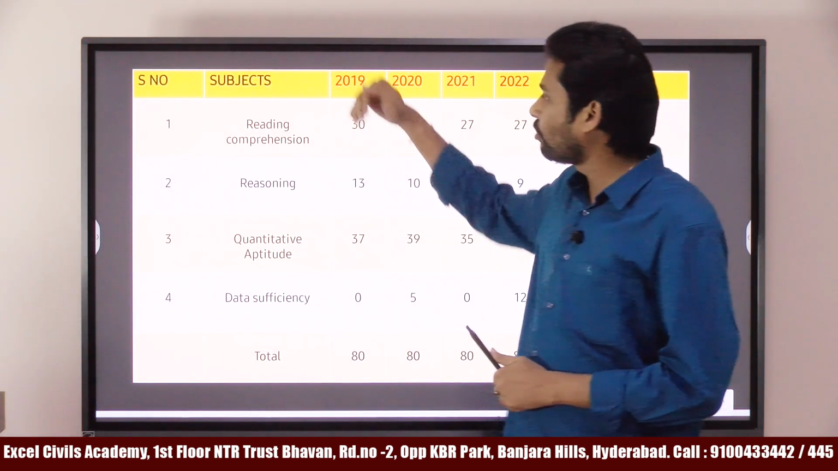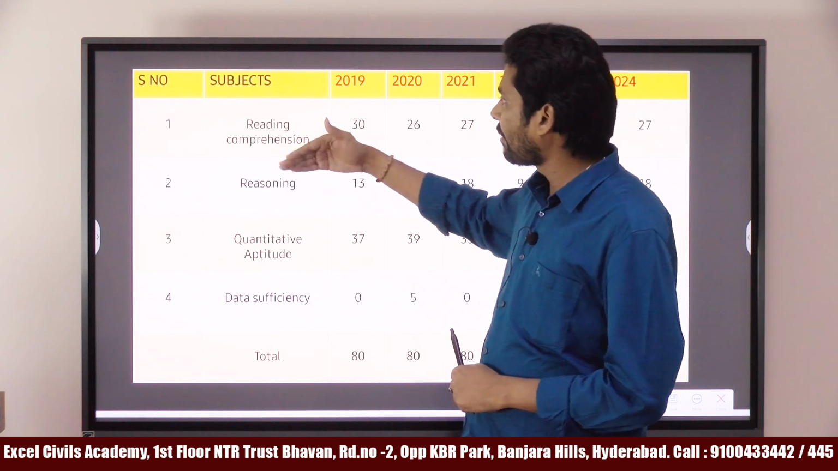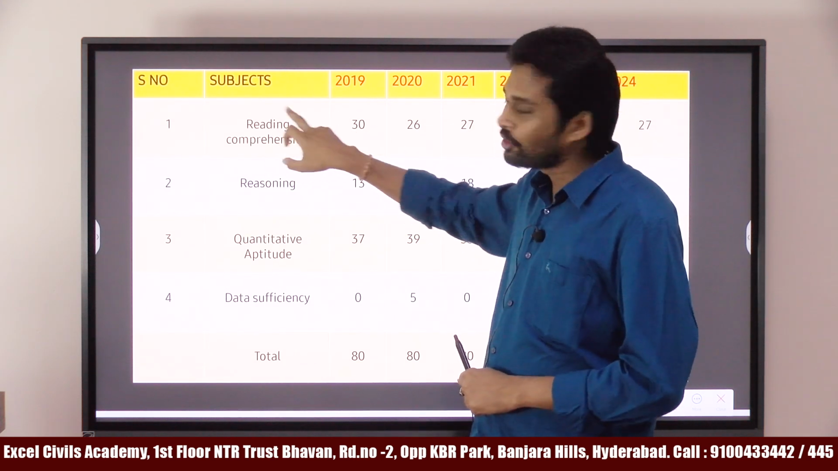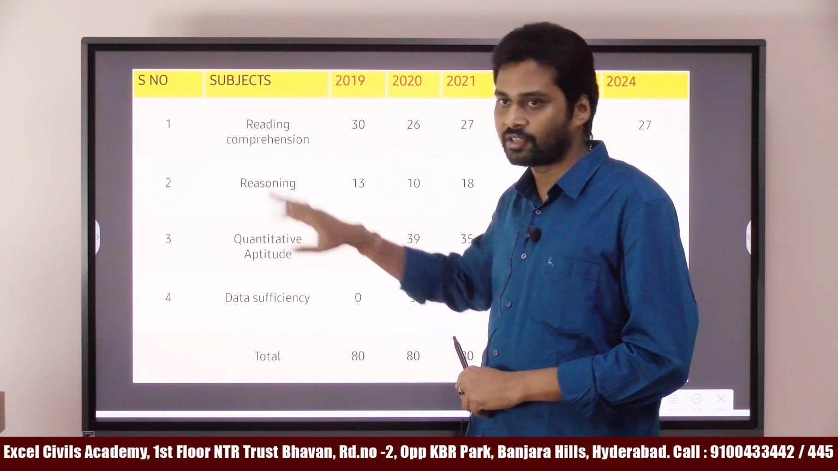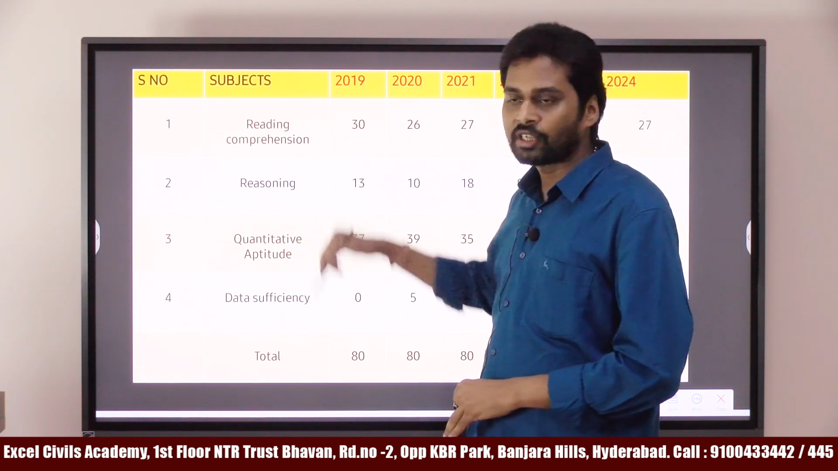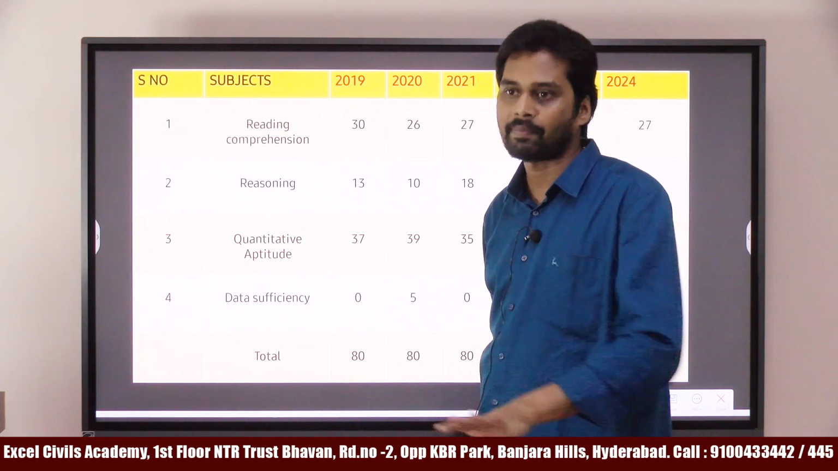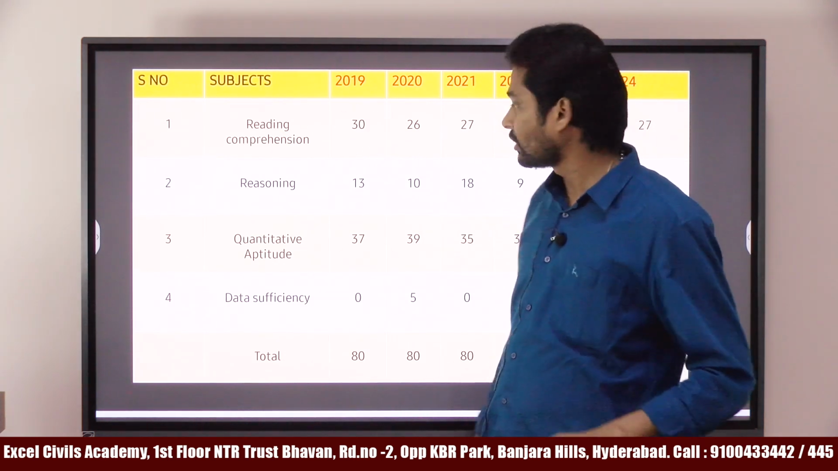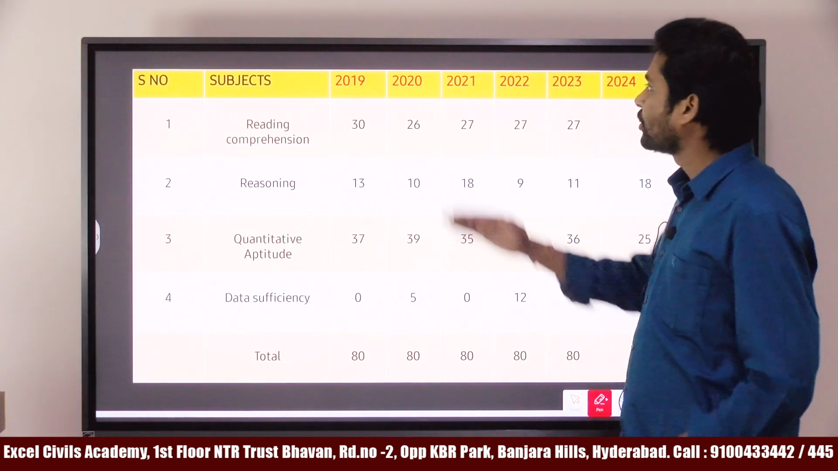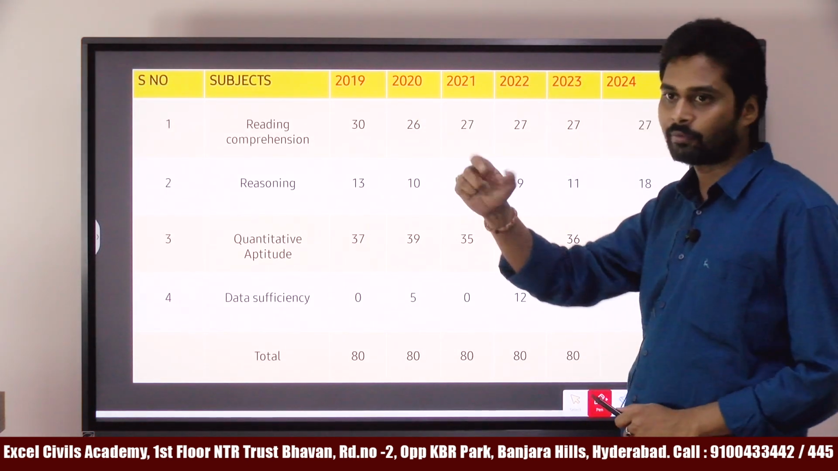Before 2019, major weight was given to reading comprehension. You had a lot of questions from reading comprehension and also from the reasoning part. Almost these two sections covered 80 to 90% of the paper. But the trend has completely changed from 2019. So I'll show you data from 2019 to 2024: how many questions you get from different sections.